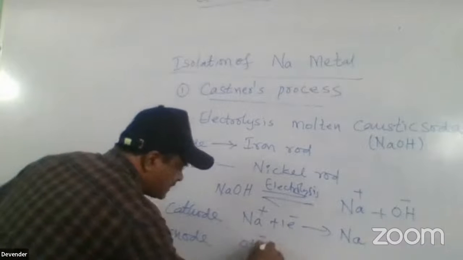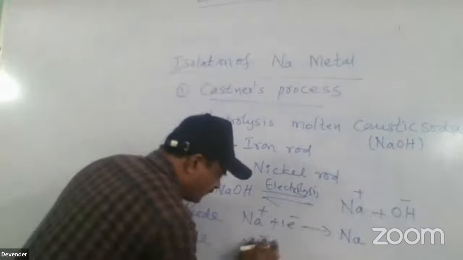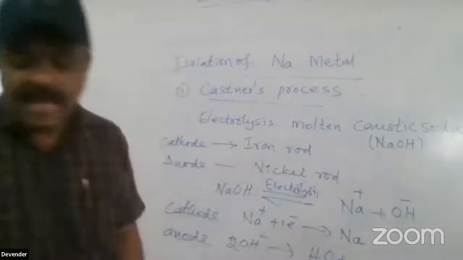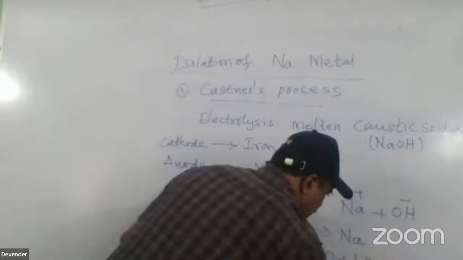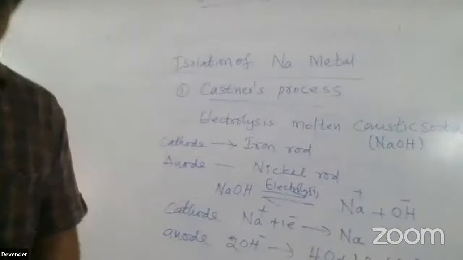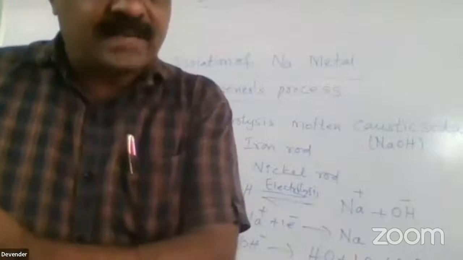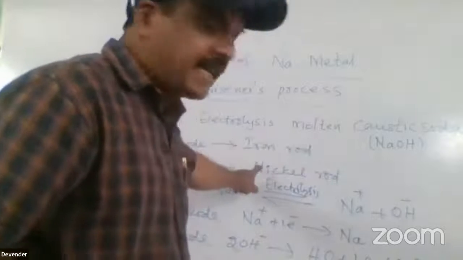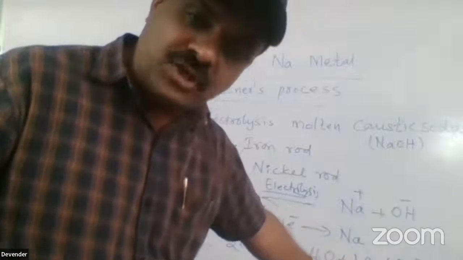this OH minus, we are using 2 electrons of that. 2 OH minus gives formation of water, that means H2O, and we also get oxygen, and 2 electrons will be removed. The water is present nearby the anode, that means the nickel rod. At the nickel rod you get the water molecule and a small amount of oxygen also liberated.